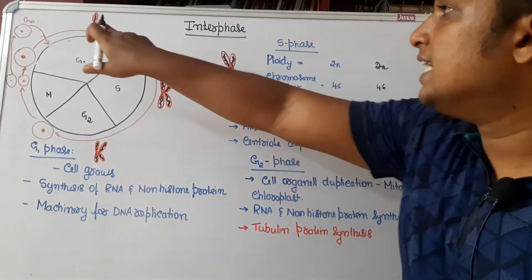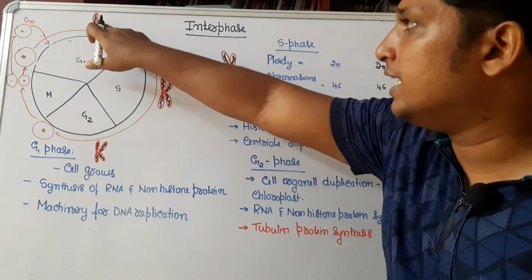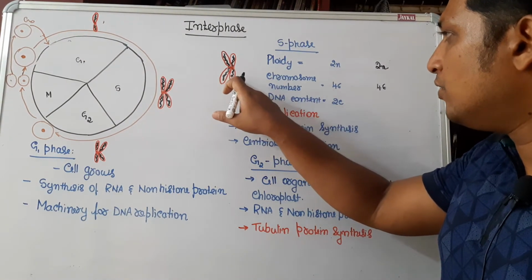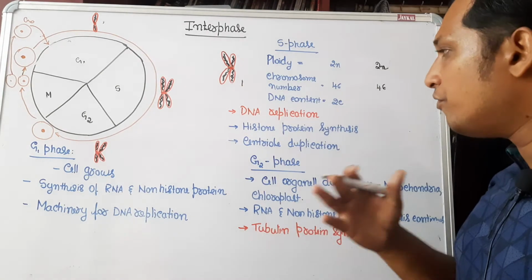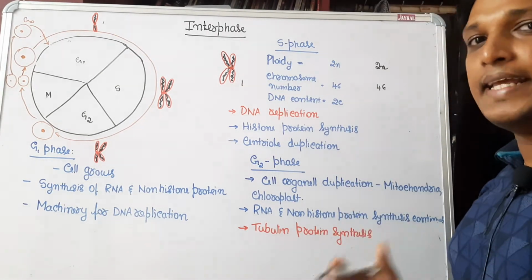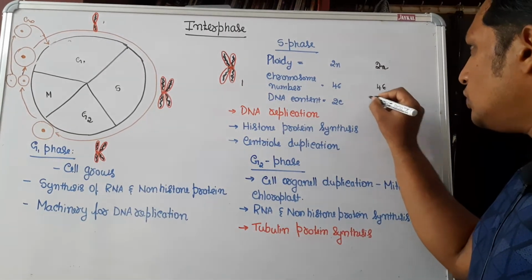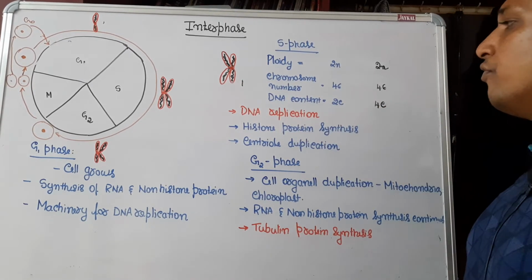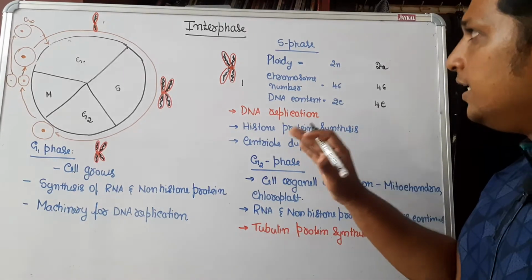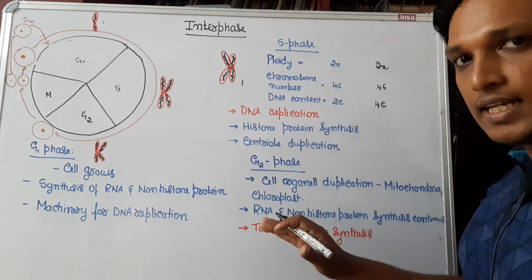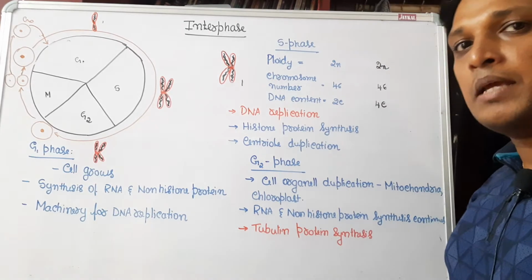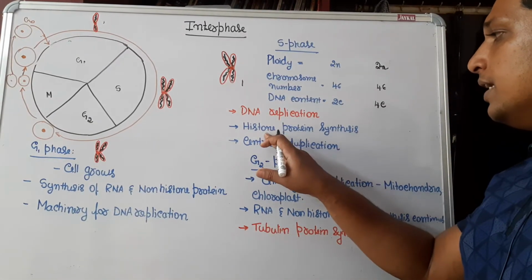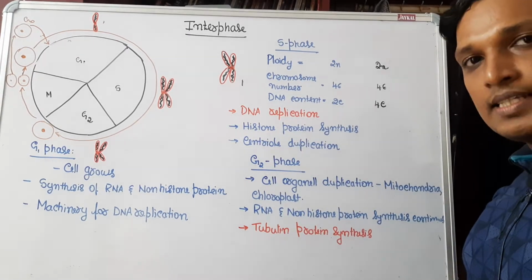But for DNA content, initially one chromosome, one DNA, the content was 2C. Now one chromosome is having 2 DNA, replicated DNA, the amount of DNA doubles in S phase. So 2C for 1 DNA, for 2 DNA it is 4C. That is the event. So S phase is characterized by doubling of DNA, but the chromosome number won't change, it will remain the same. Apart from that, there is histone protein synthesis.